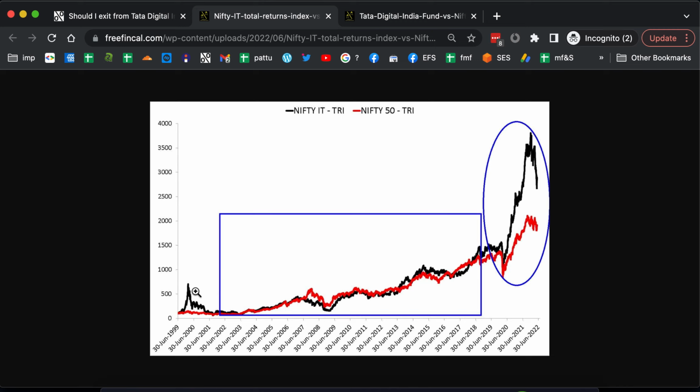So the point I want to make is, don't look at just the last 1 year performance, the last few months performance, and put in money. Look at what happened before. You don't need to look at rolling returns. We don't have access to it. Just look at